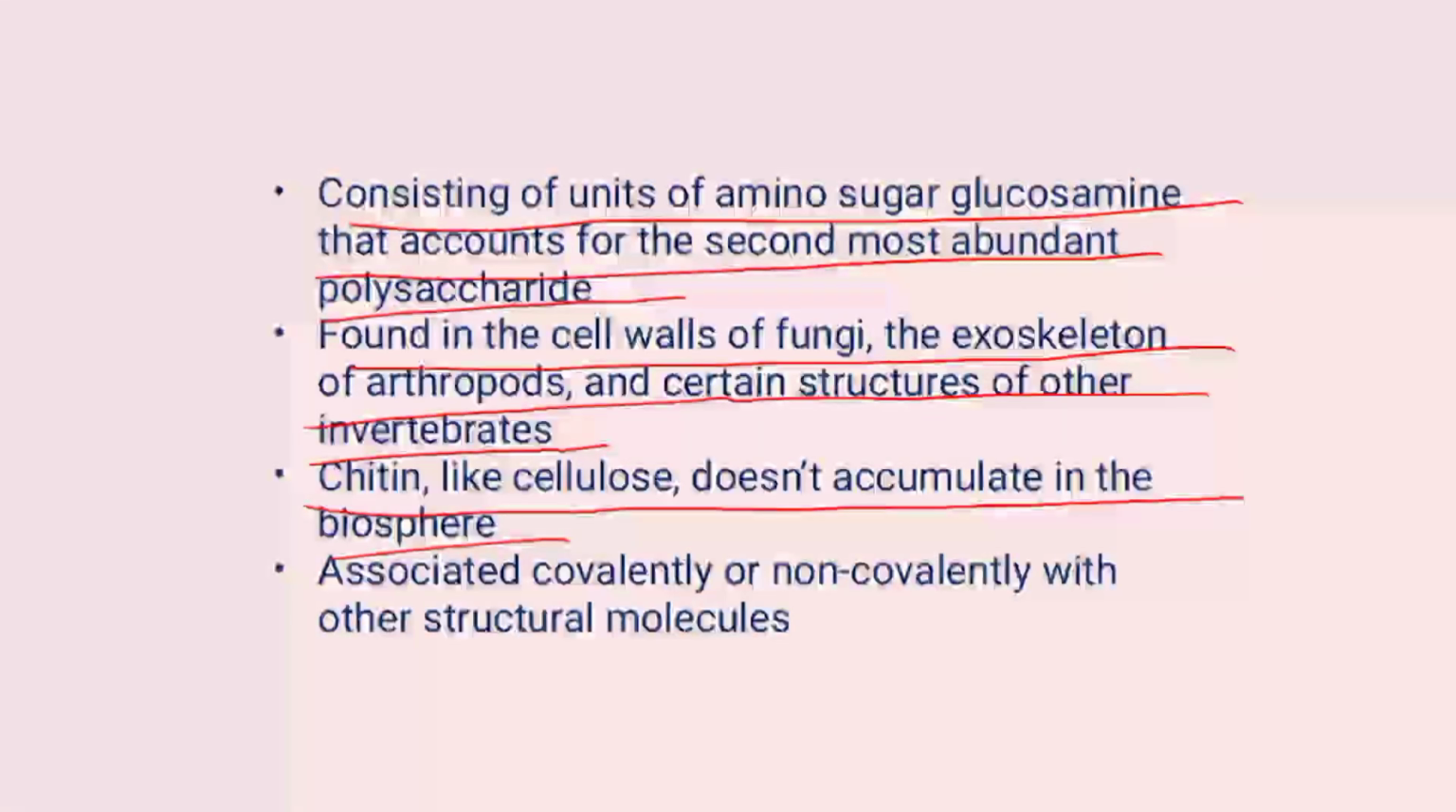It is associated covalently or non-covalently with other structural molecules as well as the environment. Chitin is commonly found in two forms, that is alpha and beta conformation.